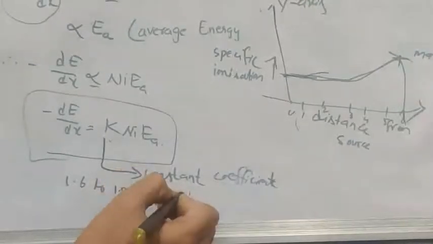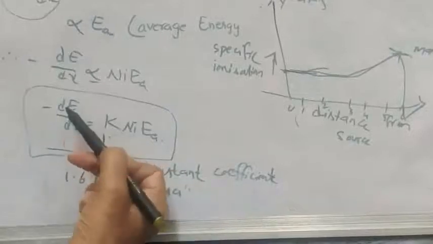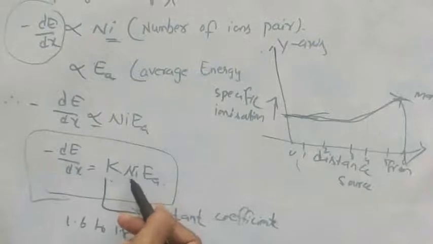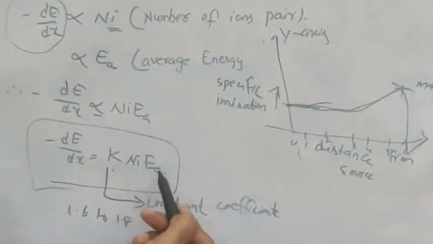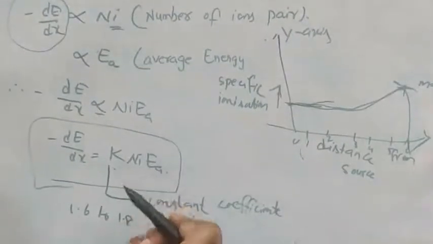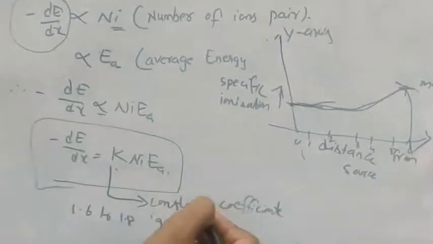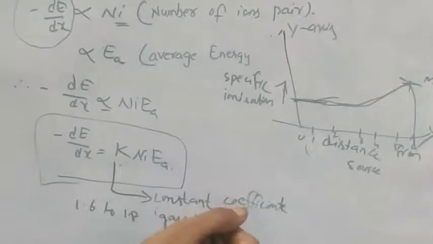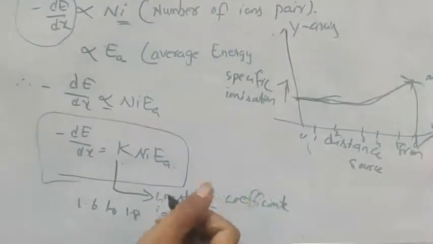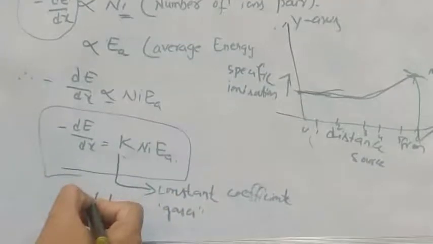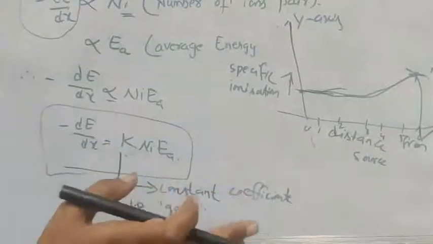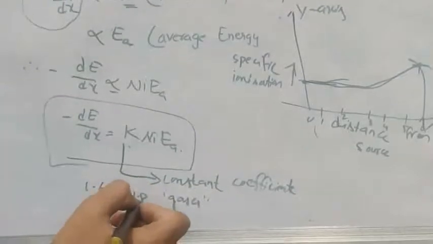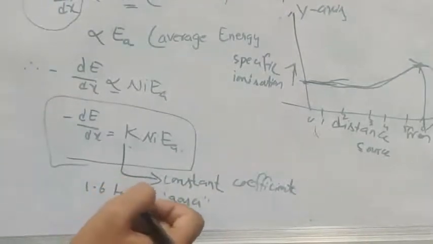For different gases, they have calculated the energy lost, the number of ion pairs produced, and their average energy, and they have calculated the proportionality constant for different gases. They observed that this constant coefficient generally ranges between 1.6 to 1.8 for many gases.